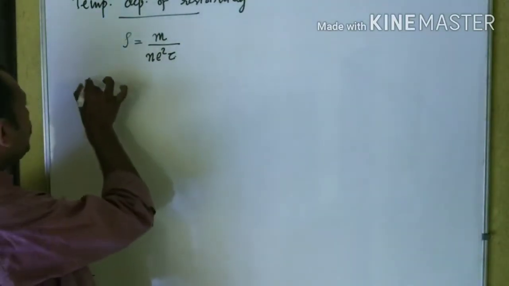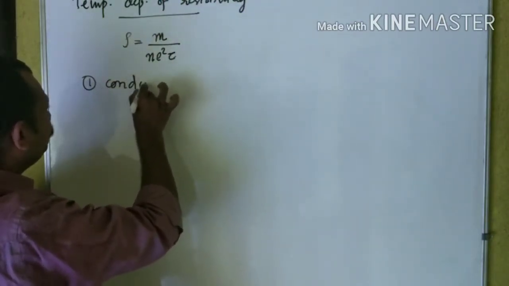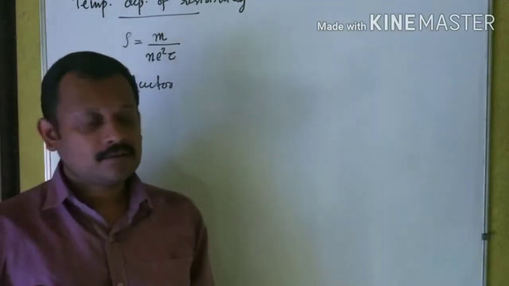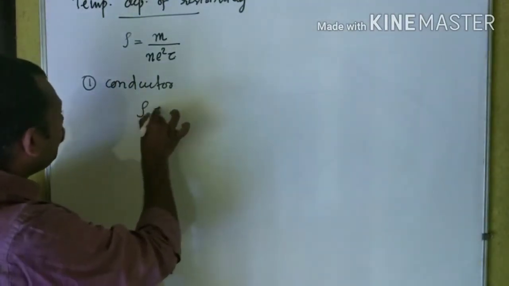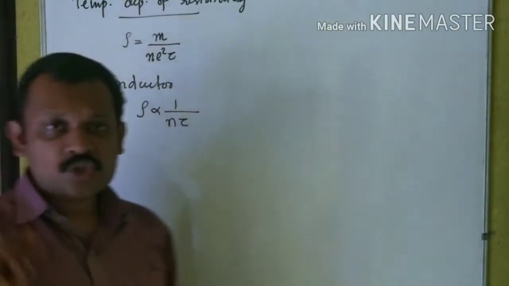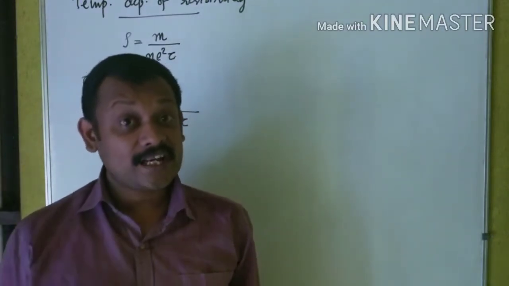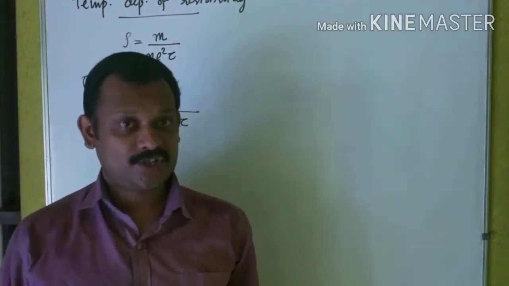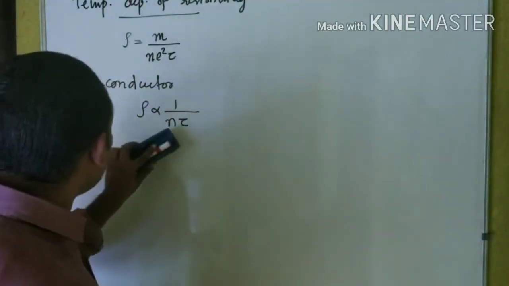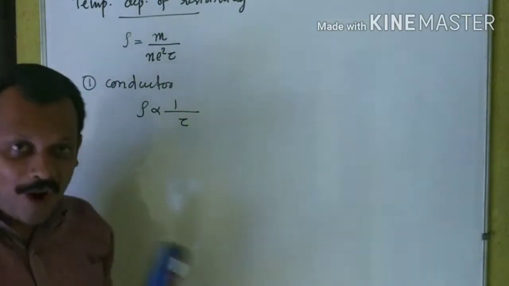Now let us consider the temperature dependence of resistivity for a conductor. When you see this expression, rho is inversely proportional to n into tau, because mass of the electron is independent of temperature. Charge on the electron is also independent of temperature. Now, I will exclude n from here. Why?